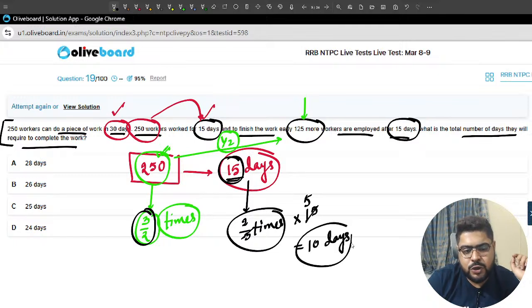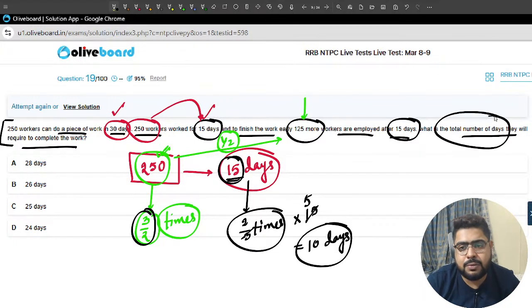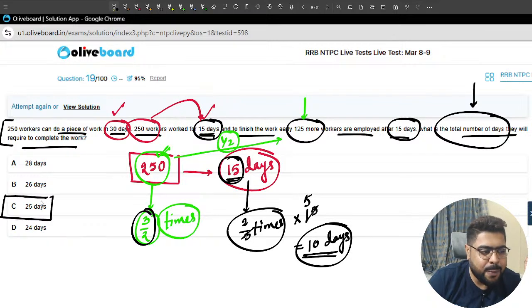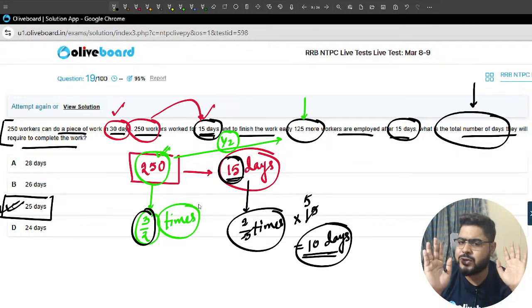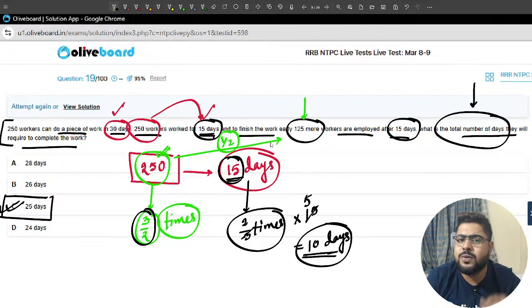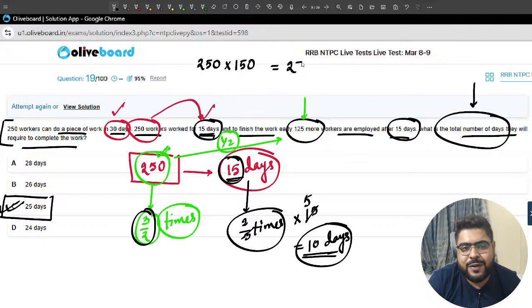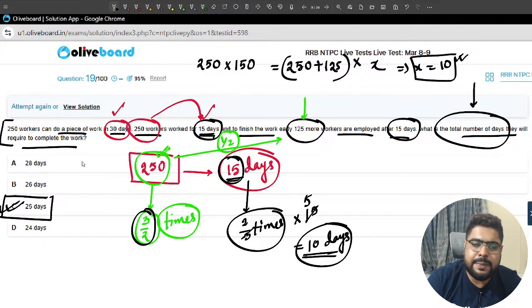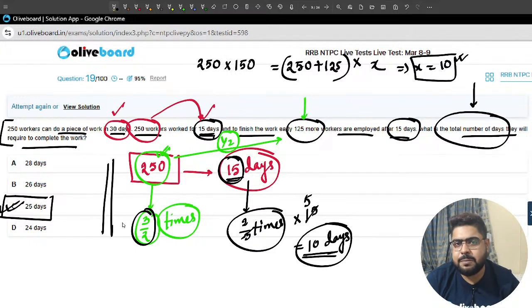So total how many days are remaining? They have worked 15 days here and 10 more days that they will work. Total, sir, 25 days. Option C. Now this is the best way to solve, you see. You can also go by the total work method: 250 into 30 is equal to 250 plus 125 new number of people into X days. From there also you can figure out the value of X as 10. That also works, but I'll say please go through this. This is a much better method, a little bit conceptual.